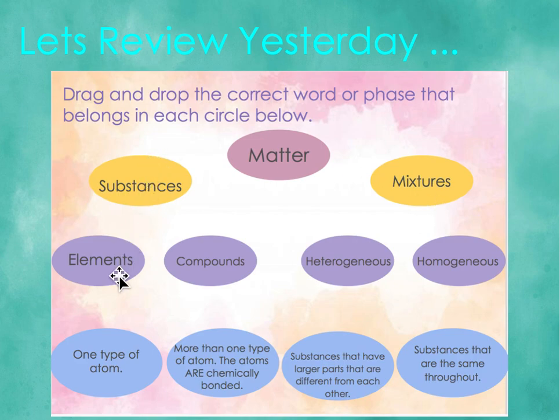Substances can be elements or compounds. Elements are one type of atom. Compounds have more than one type of atom and they're chemically bonded. Mixtures can be heterogeneous or homogeneous. Heterogeneous are substances that have larger parts that are different from each other. Homogeneous substances are the same throughout. If you do not have the correct answers in your notes, please do that right now.